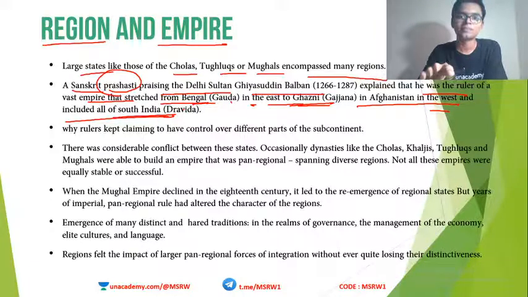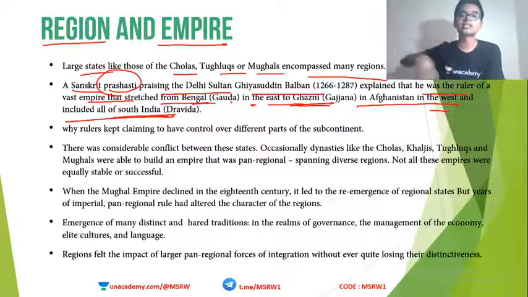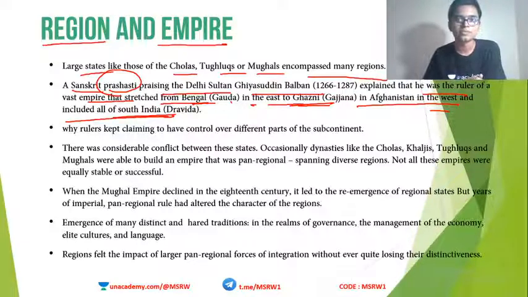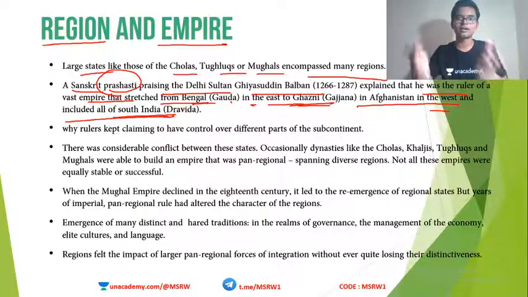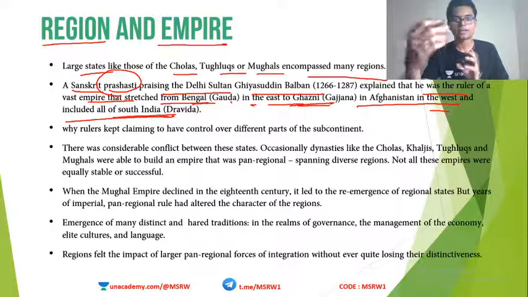But even then, look at this. One sultan is able to control such a vast region, which means all these regions will have something in common. That is what it means. Correct, right? We are all part of India. I am from Kerala, and you might be from West Bengal or say Assam or Madhya Pradesh. Suppose you are from Delhi.